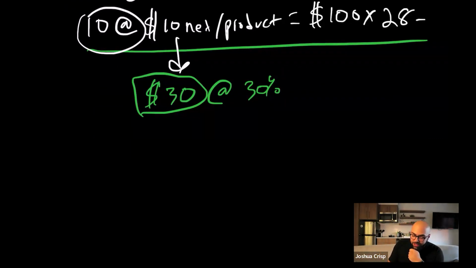Now, if we're gonna sell 10 units per day, which is 300 units per month, let's go and change this color of the marker, 300 units. And let's say my budget is $10,000 to start, right? This is simple, quick math.